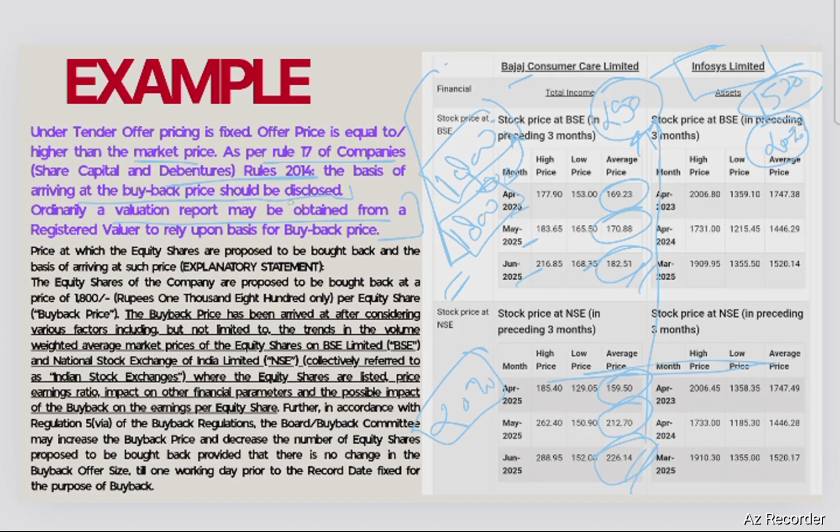Now, what disclosure did Infosys make? Infosys made the following disclosure in the form of an explanatory statement. It says that the equity shares of the company are proposed to be bought back at a price of 1800.